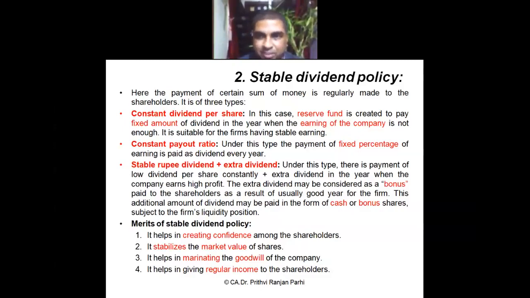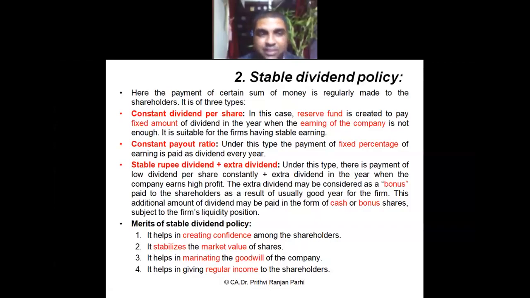Profit will be varying every year, is it not? But the percentage of the payout will not vary. Suppose this year the company has earned 5 lakh rupees, 60% will be distributed. Next year the company is earning 8 lakh rupees, then 60% of the 8 lakh will be distributed. So there is stability as regards the payout ratio.